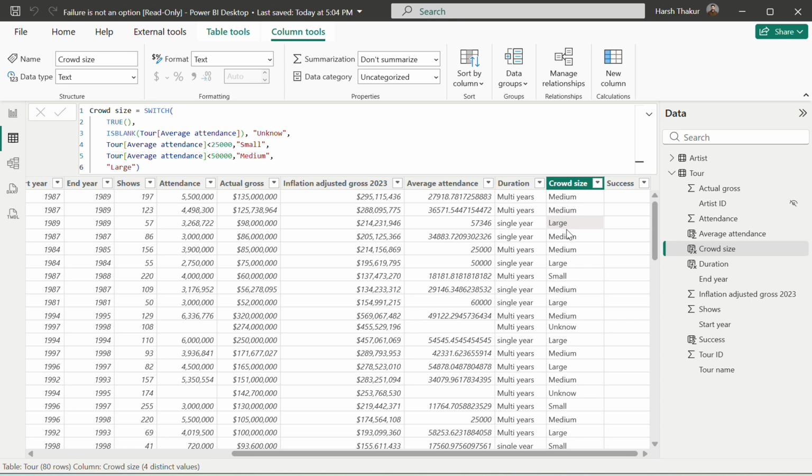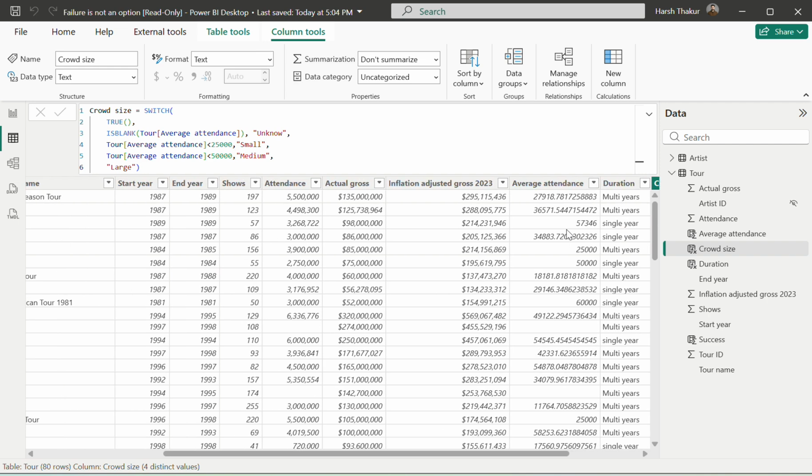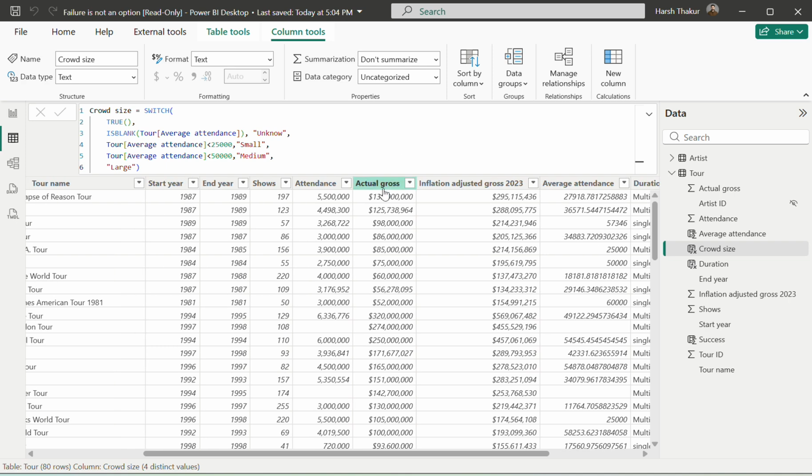If the gross and the attendance, the actual gross, if the earning and the attendance are greater than, let's say, 2 million or something, then we can say that we have made some money, this is a smash hit, right? And if not, then we can say modest success.